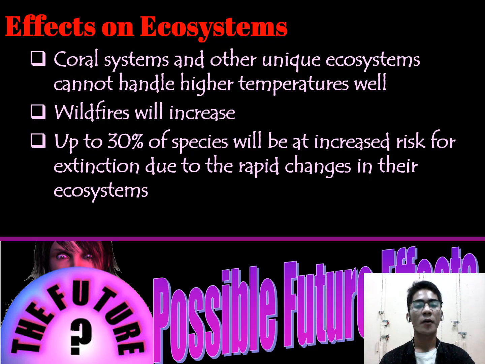Okay. These are model projections of what happens to ecosystems with greater increased temperatures and sea levels. Only effects seen with 1 to 2 degrees Celsius temperature rise and sea level rising at the current rate are included. So climate change affects ecosystems. Many coral systems will collapse due to bleaching or coral death. Wildfires will increase heat and decrease precipitation in some areas. And up to 30% of species will be at increased risk of extinction due to climate change in their ecosystems.